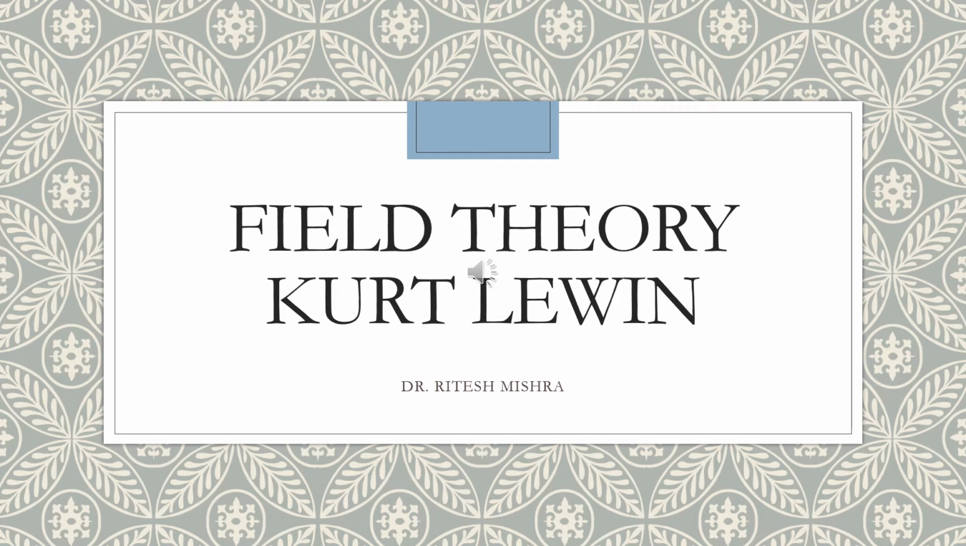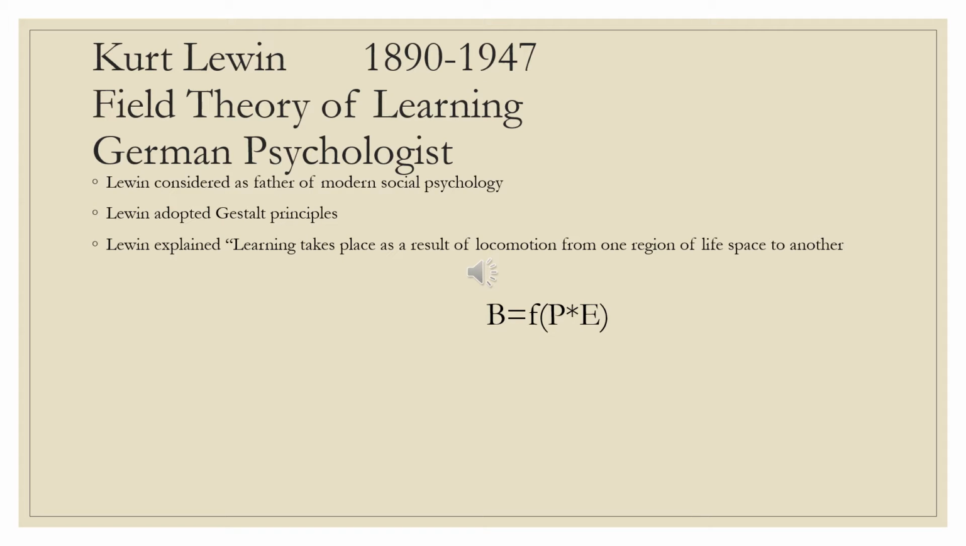Dear student, in this video, I am going to explain to you the field theory given by Kurt Lewin. Kurt Lewin was a German psychologist and conducted many experiments on the behavior of children. He was highly influenced by Einstein, so the idea of field physics was taken by him, and the name of this theory is field theory. Due to his enormous work, Lewin is also considered the father of modern social psychology.